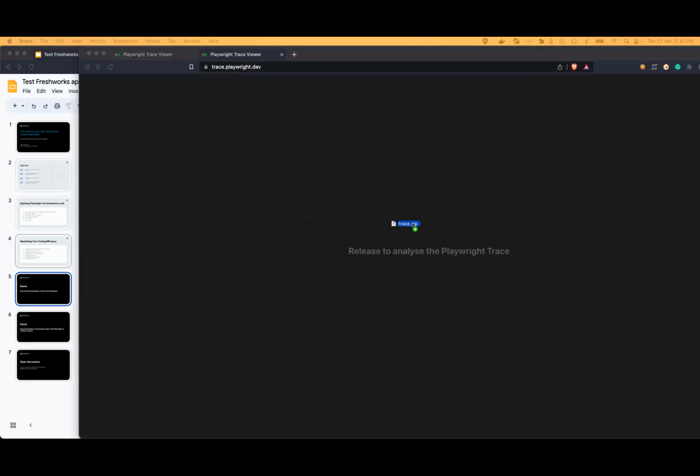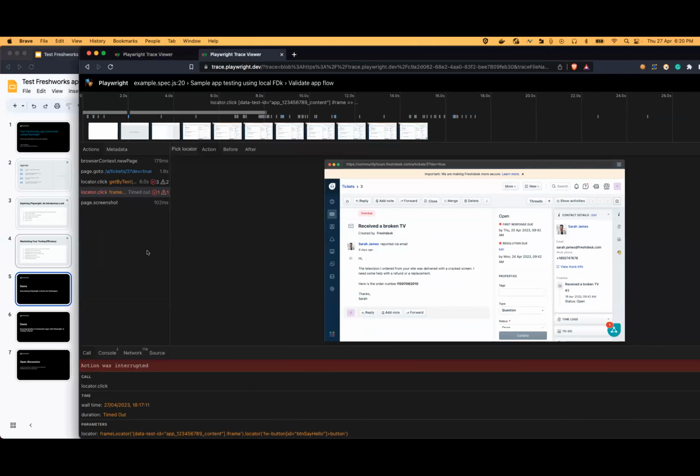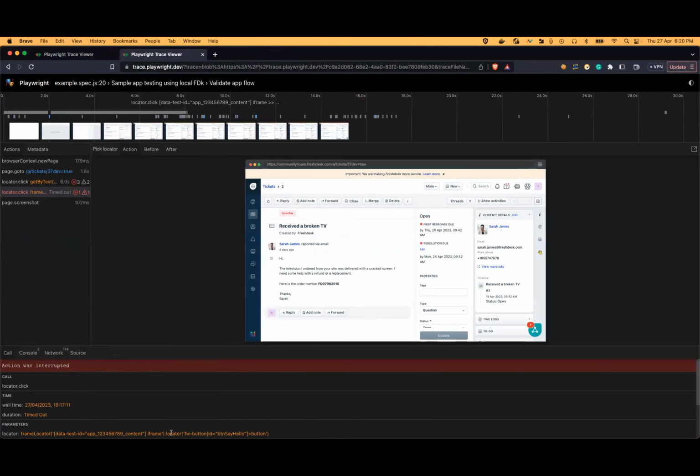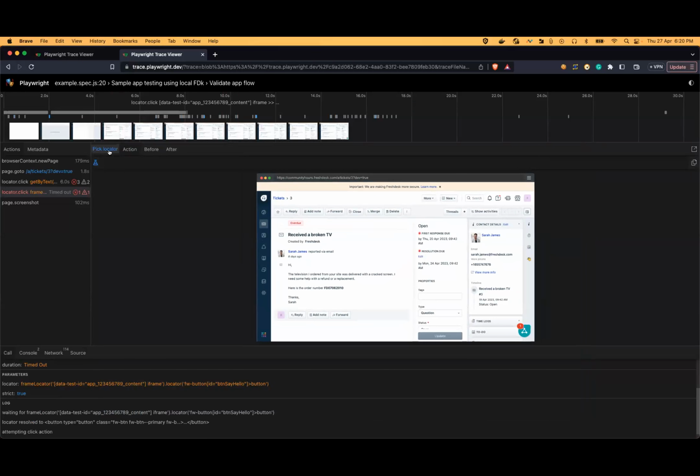If I upload the trace zip in the Playwright website, everything would look similar, but there is one additional feature available if we use trace.playwright.dev, which is the pick locator. So we can identify the element from here itself. What is the element here, and it would provide us the locator detail.